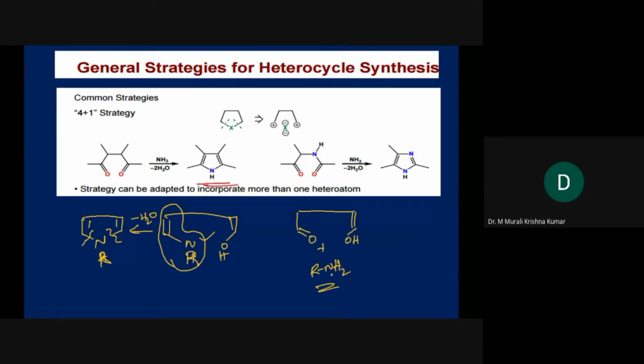Let's say if we have this, CHO plus NH2R. If you take this compound and directly heat it, you will get furan. But if you heat it in the presence of an appropriate primary amine, you will end up having pyrrole. So that is the strategy here.